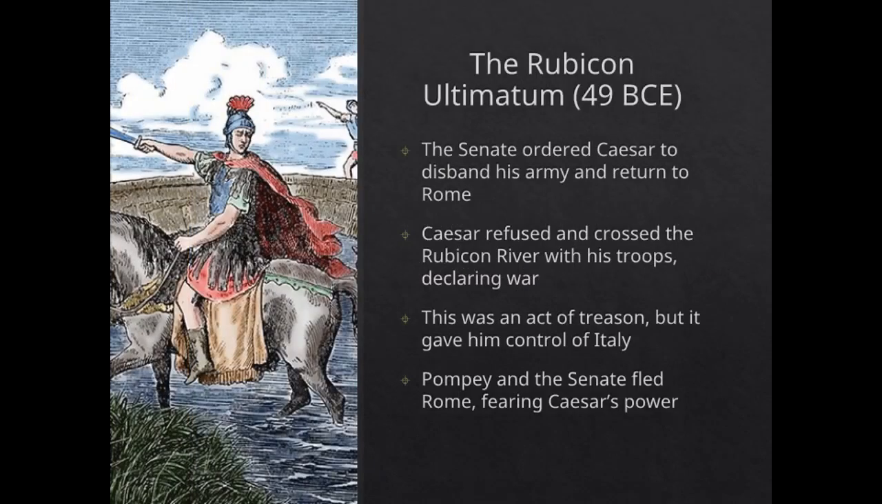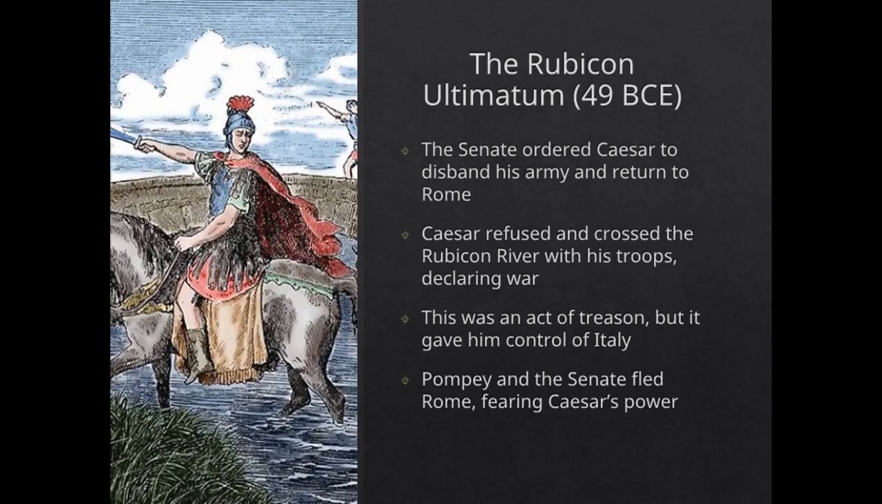In 49 BCE, the Roman Senate, under the influence of Pompey, ordered Julius Caesar to disband his army and return to Rome as a private citizen. This was an attempt to weaken Caesar, as returning without his army would leave him vulnerable to his political enemies.